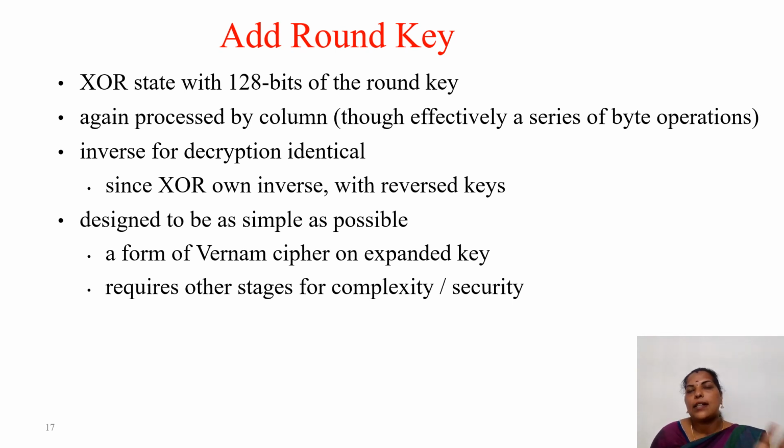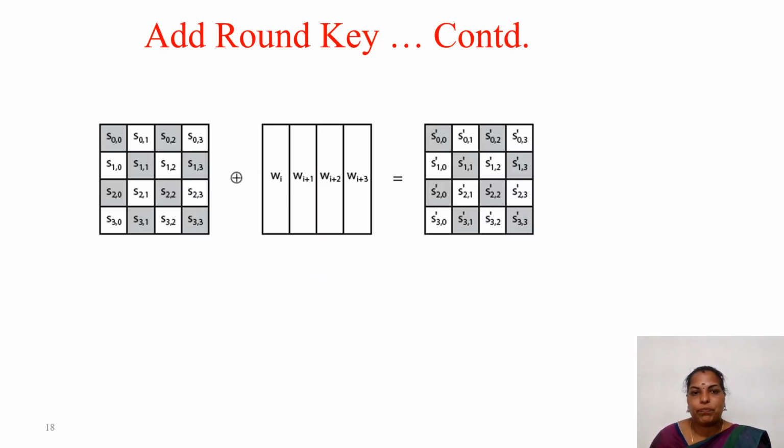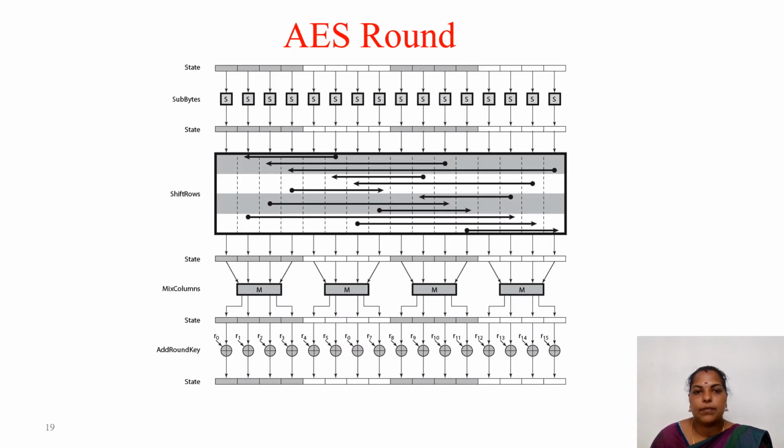So why is this add round key transformation designed in this sense? It is designed to be as simple as possible. This add round key is just a form of Vernam cipher on the expanded key. So it requires other stages for more complexity and security. We are merging all 4 transformations in order to give better security. This is the pictorial representation of the add round key. We take the state and XOR it with the word so that we get the result.